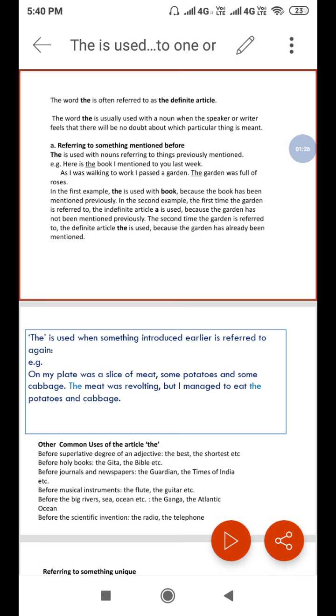In the second example, the first time the garden is referred to, the indefinite article a is used because the garden has not been mentioned previously. The second time the garden is referred to, the definite article the is used because the garden has already been mentioned.